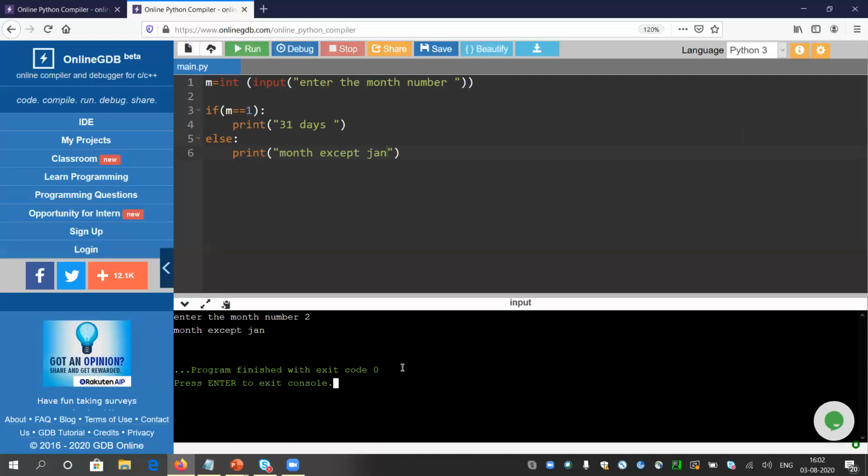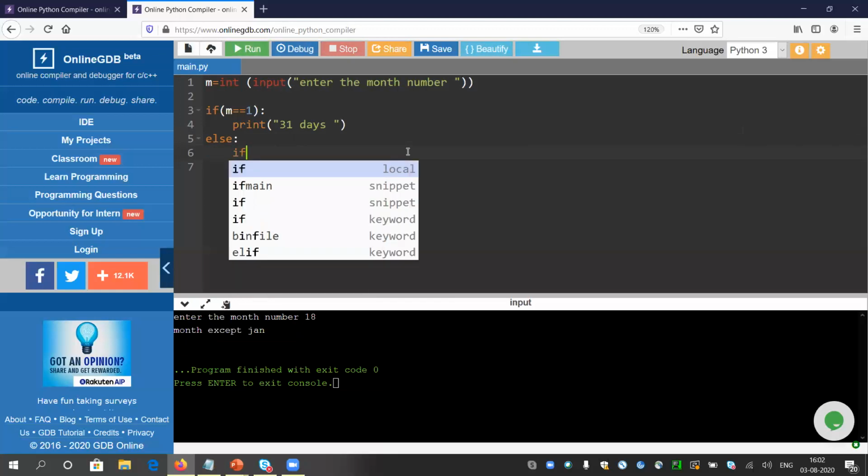It will come to this part. All the numbers except 1 will come to the else part. Let me give 3. It will come to month except January. If I give anything, 12, even 18, which is not a valid month, it will also come in the else part, like month except Jan, correct?